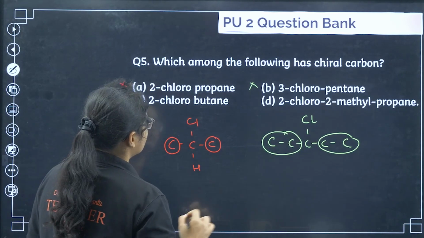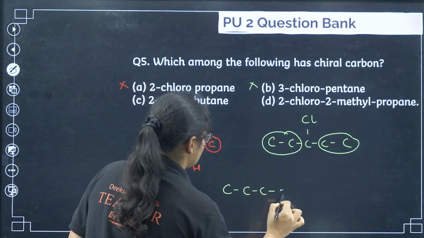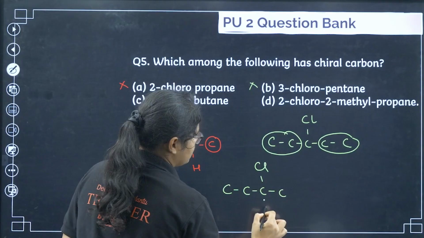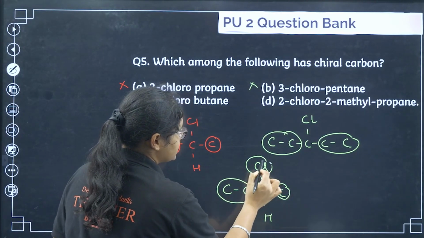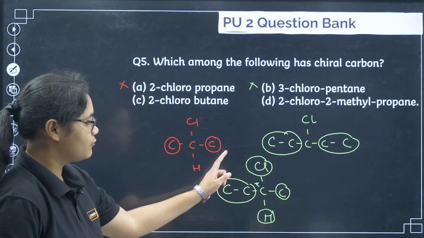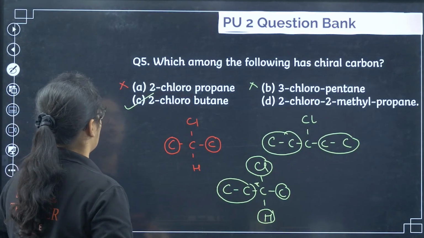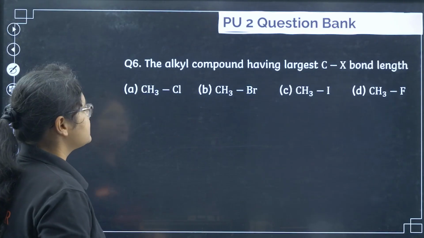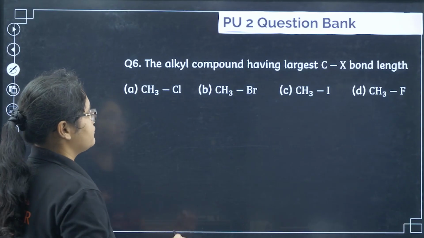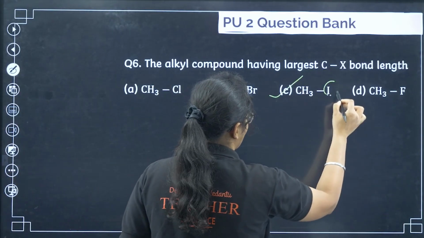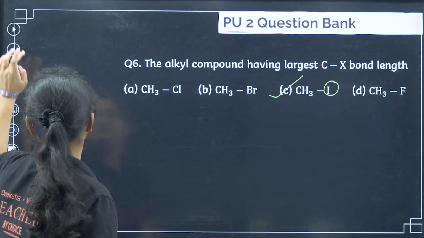Next we have 2-chlorobutane. Yes, you can see this carbon has one side methyl group, one side ethyl group, one side chlorine, one side hydrogen. So 4 different groups are attached, so it is chiral, option number C here. Next, the alkyl compound having the largest CX bond. Largest CX bond will be in iodine because iodine is very big, option number C here.